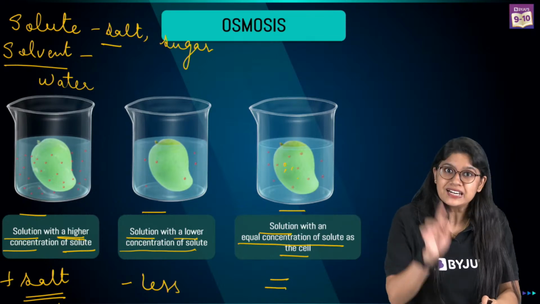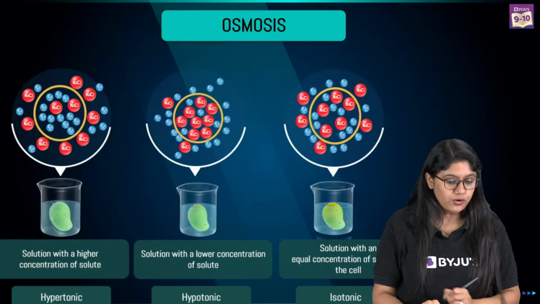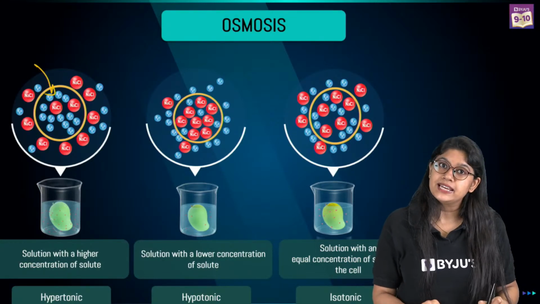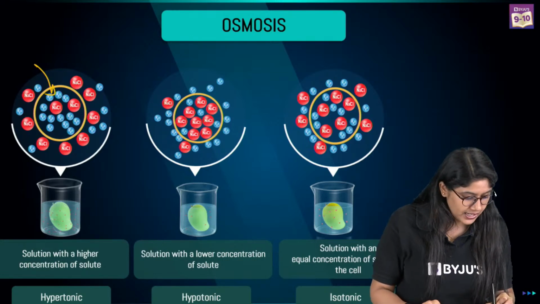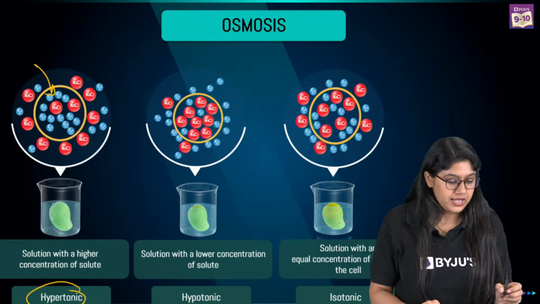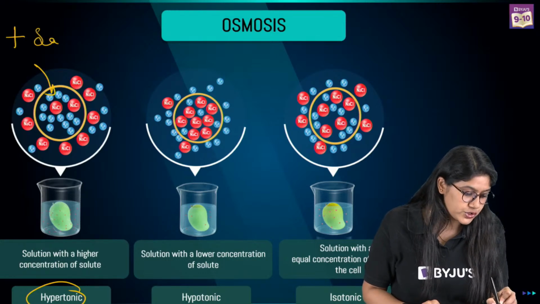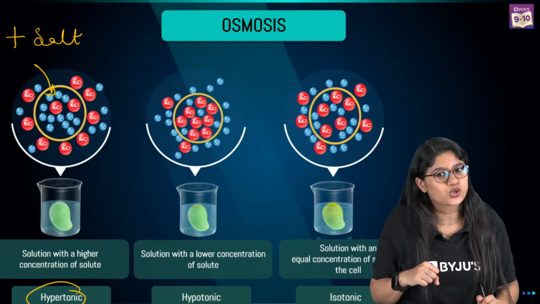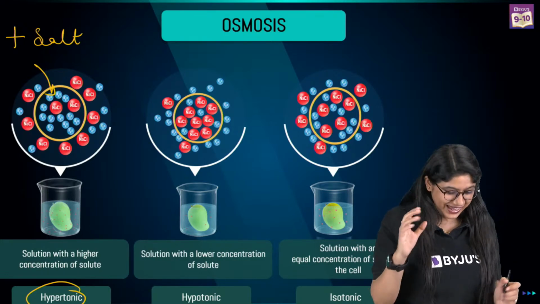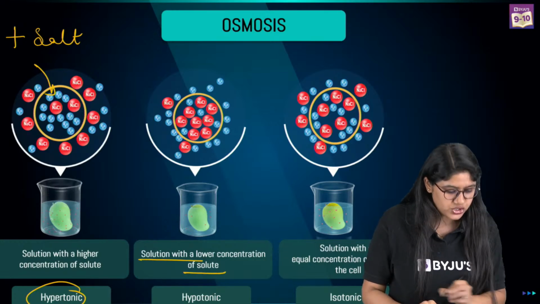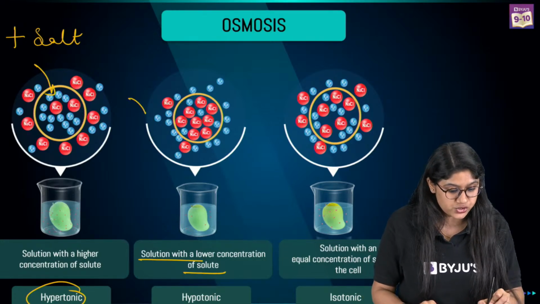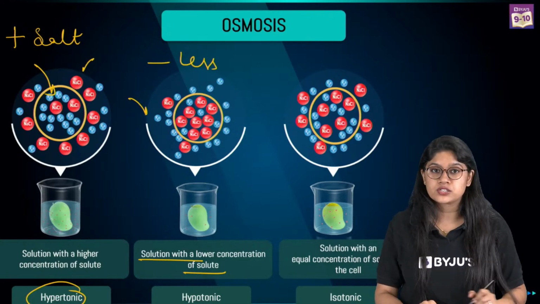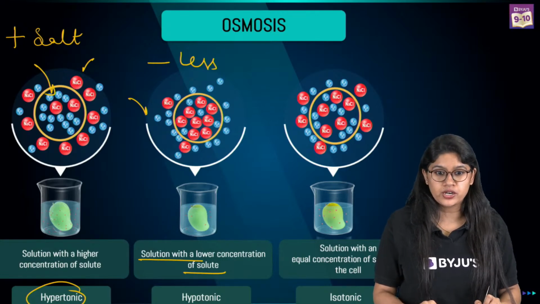Now, what will happen over here? Let's quickly look into it. Over here we have a high amount of salt. It's a hypertonic solution, right? It has more salt. Are we clear with this, everyone? Yes, in biology we have chemistry also. Such an interesting subject, right? Then we have a solution with a low concentration of solute. No, this is the hypertonic one and this is hypotonic. It has less salt. We call that solution a hypotonic solution.